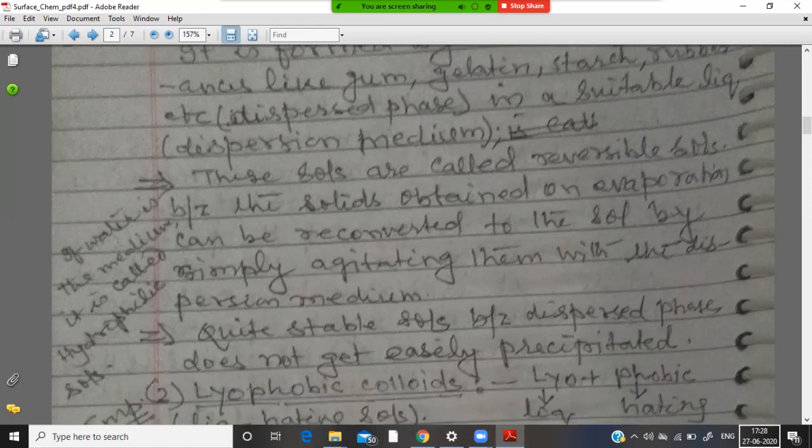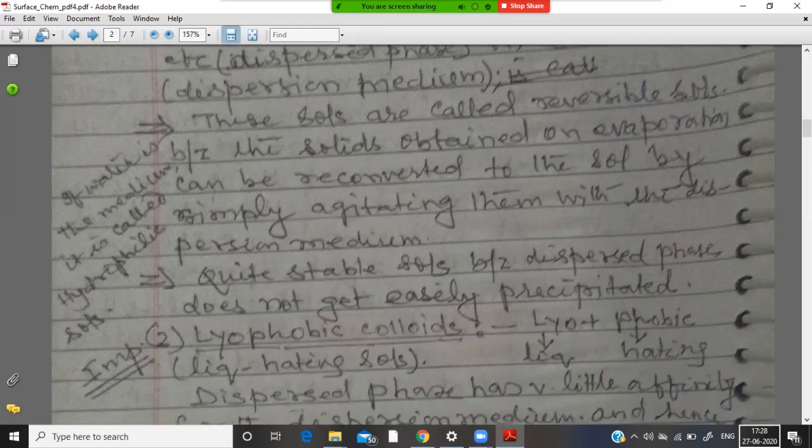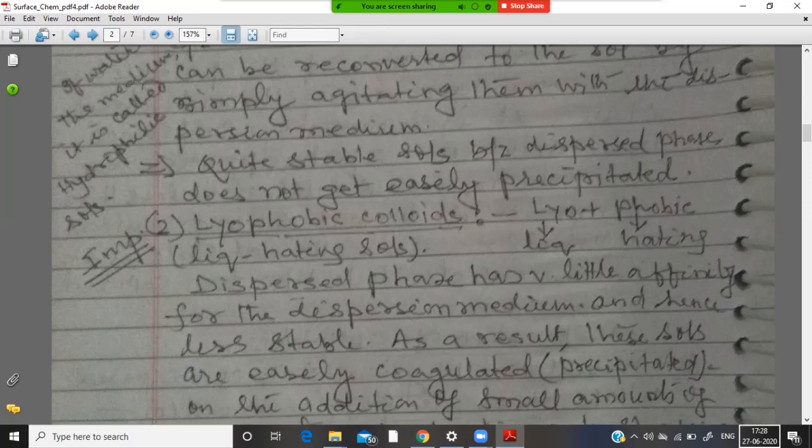Now next is lyophobic sol. Lyo plus phobic. Phobia means hating. The liquid hating sols, where the dispersed phase has very little affinity for the dispersion medium. It is irreversible, so we see it cannot be reconverted. Example, metals and their sulfides or oxides mixed with dispersion medium. If water is the medium, it is called hydrophobic sol.